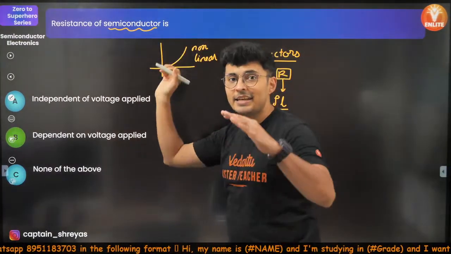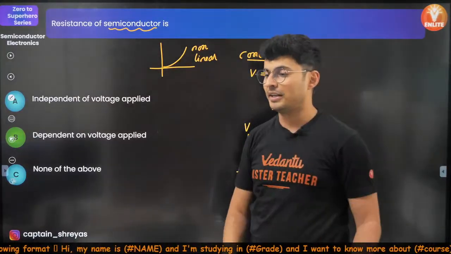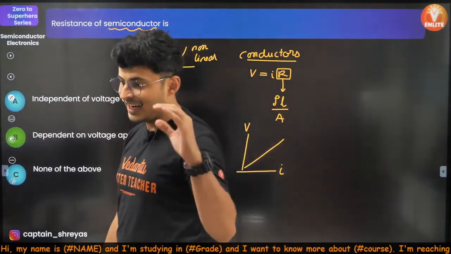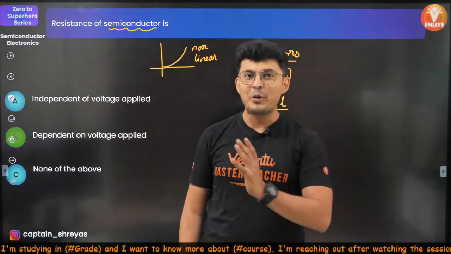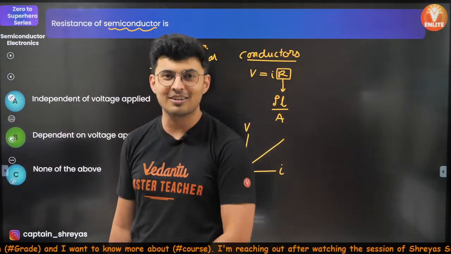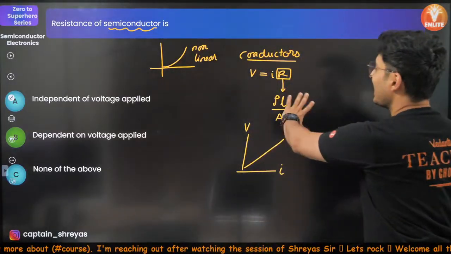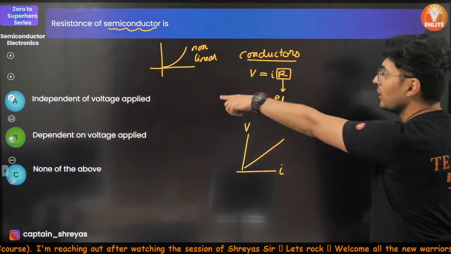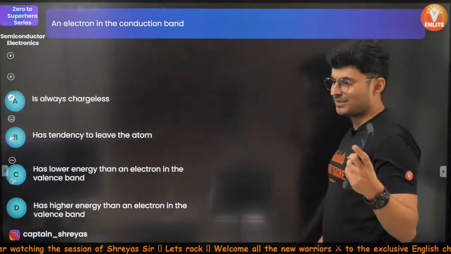Because they are non-linear, that means at every point the resistance depends on the voltage. So you change the voltage, the resistance changes. Very interesting. That's what a semiconductor is, guys. It's not like a normal conductor where it is independent. It is dependent on the voltage. So you will see that non-linearity happens, no problem.